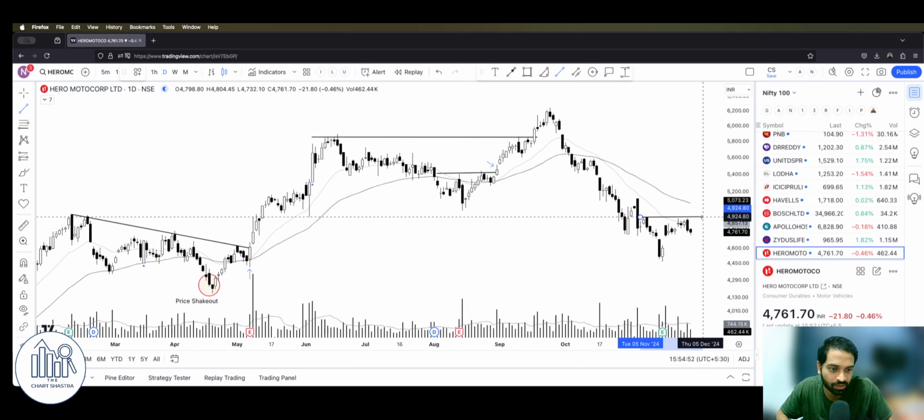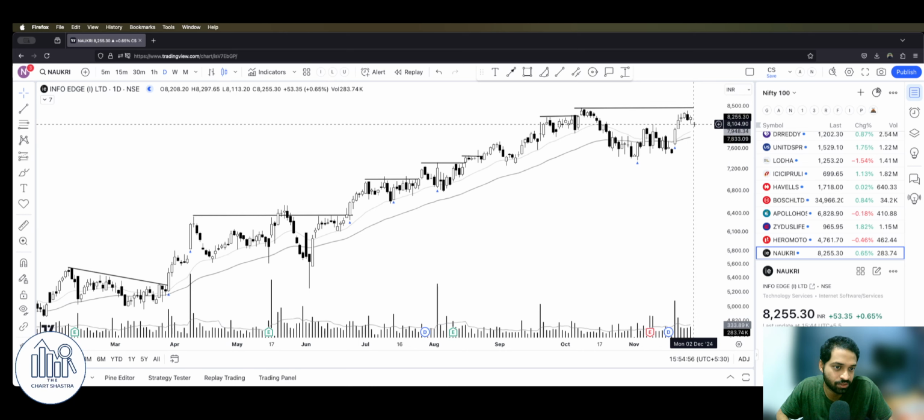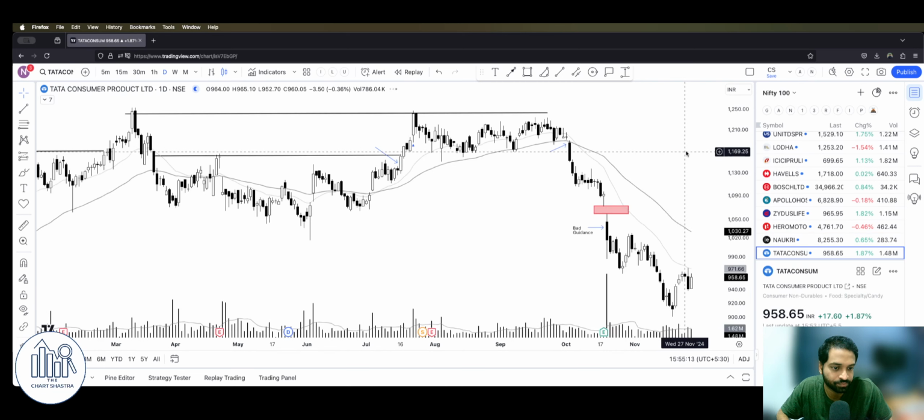We want the stock to break these levels, right? It hasn't. Now, Carysil, good price action. See, this is what a strong stock should look like in such a market. The Nifty is still struggling, but this stock is back to its all-time high, and probably it just needs some kind of sentimental push to go up.